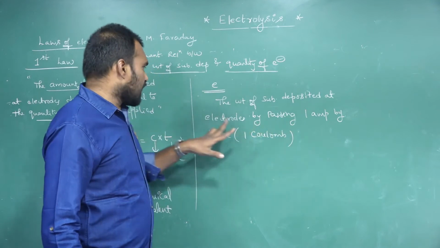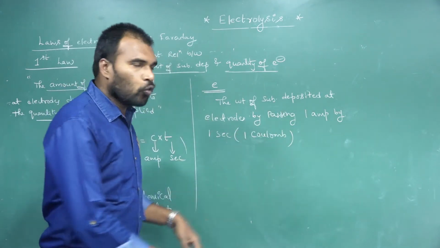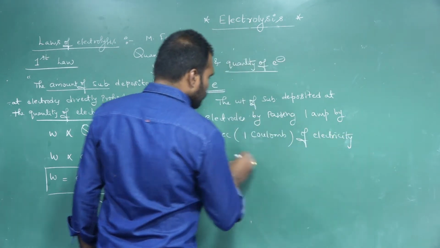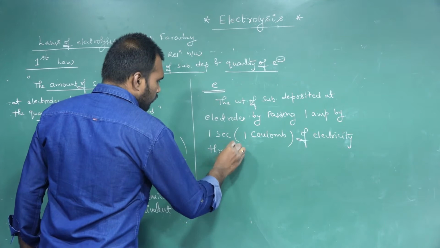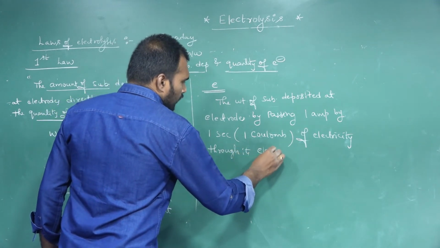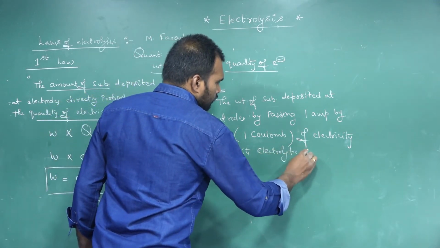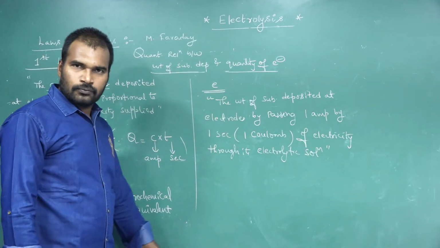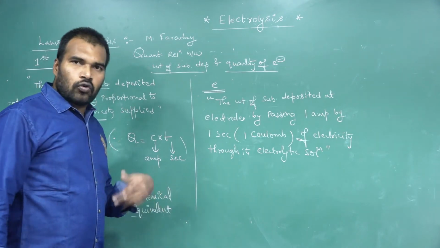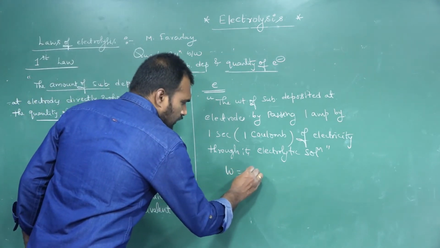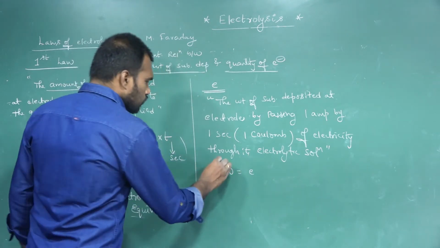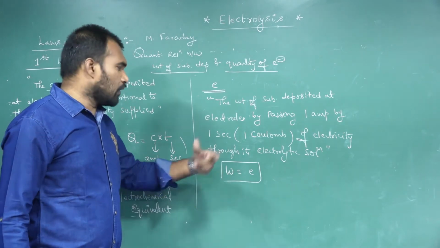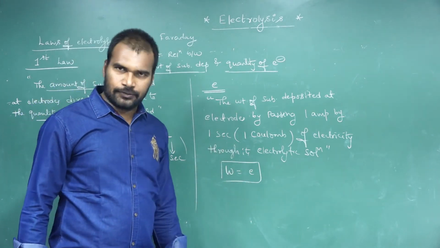So the weight of the substance deposited at electrodes by passing 1 coulomb of electricity through its electrolytic solution, that amount we call as what? Electrochemical equivalent. So W is equal to E. Why? Because W is equal to E into C into T, and C into T becomes 1. So W is nothing but E. It is the amount of the substance deposited when we pass 1 coulomb of electricity.